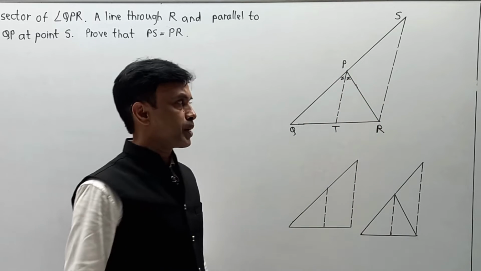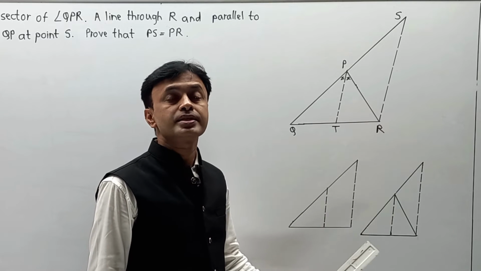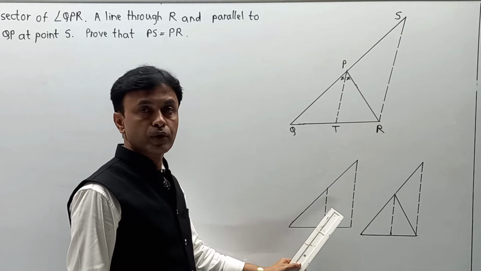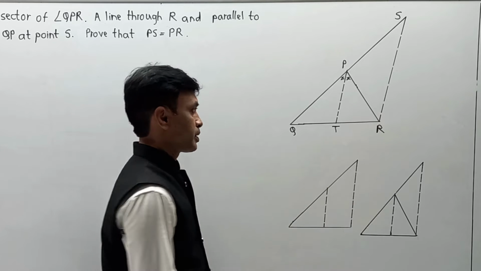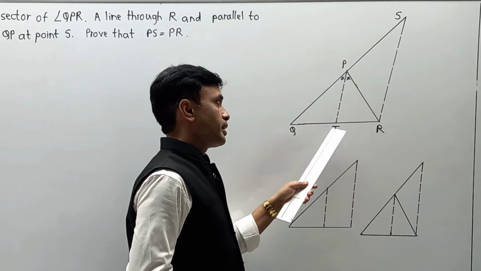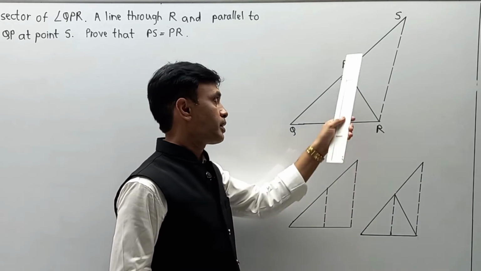Now moving to the next part. After these two parts, we enter the two parts of the diagram, which must be understood properly. For help, I have drawn the same diagram twice, with some modification. Here we observe that PT and SR are parallel to each other.